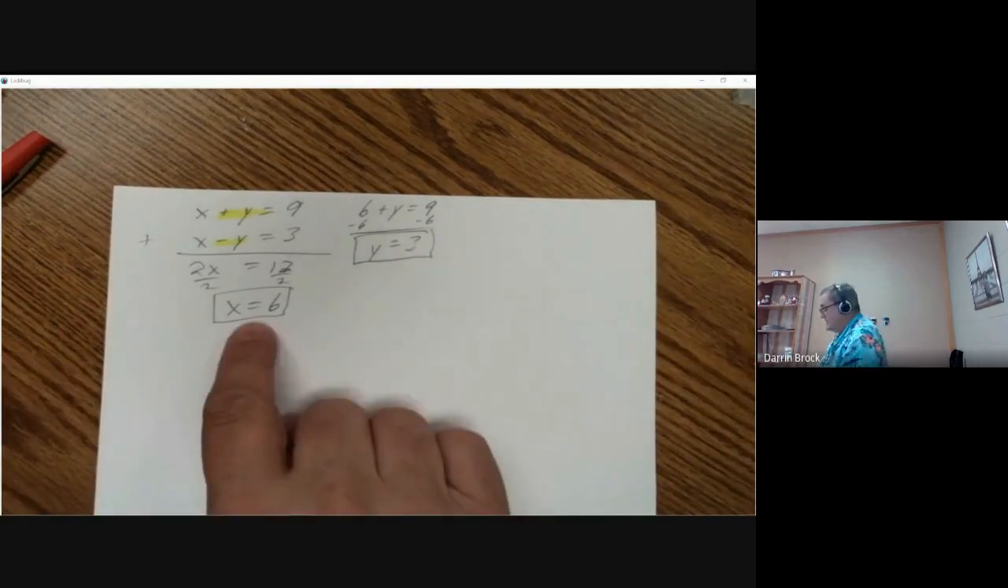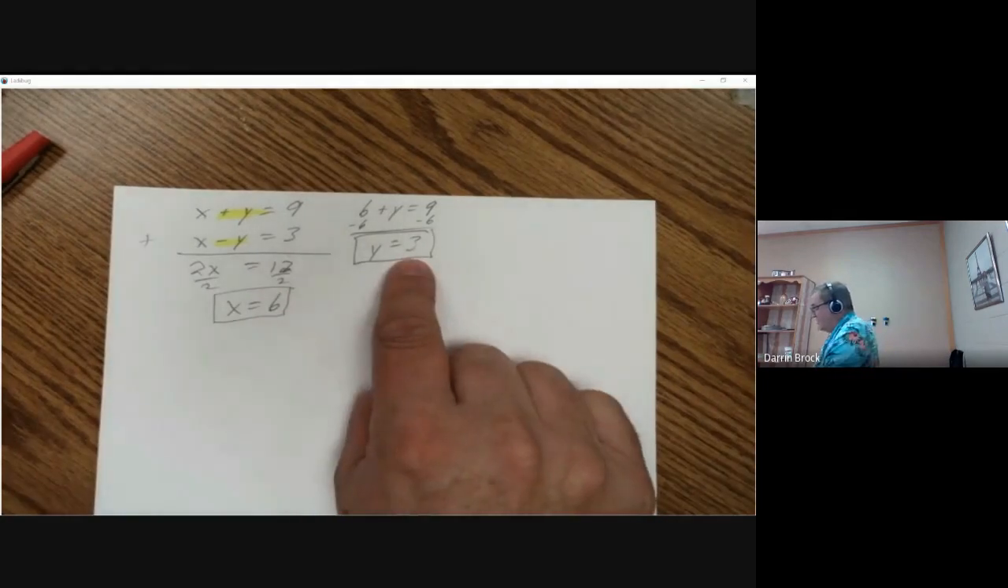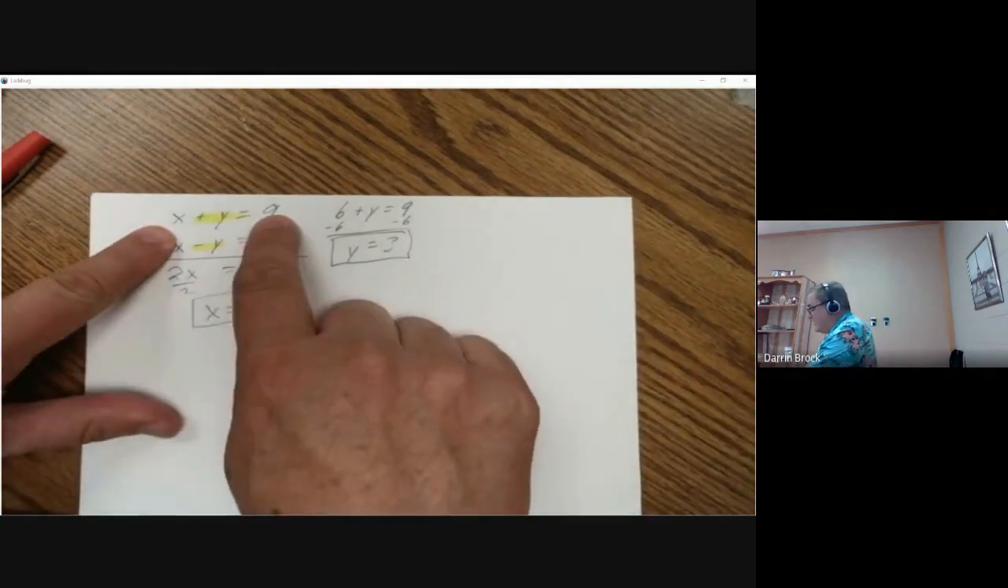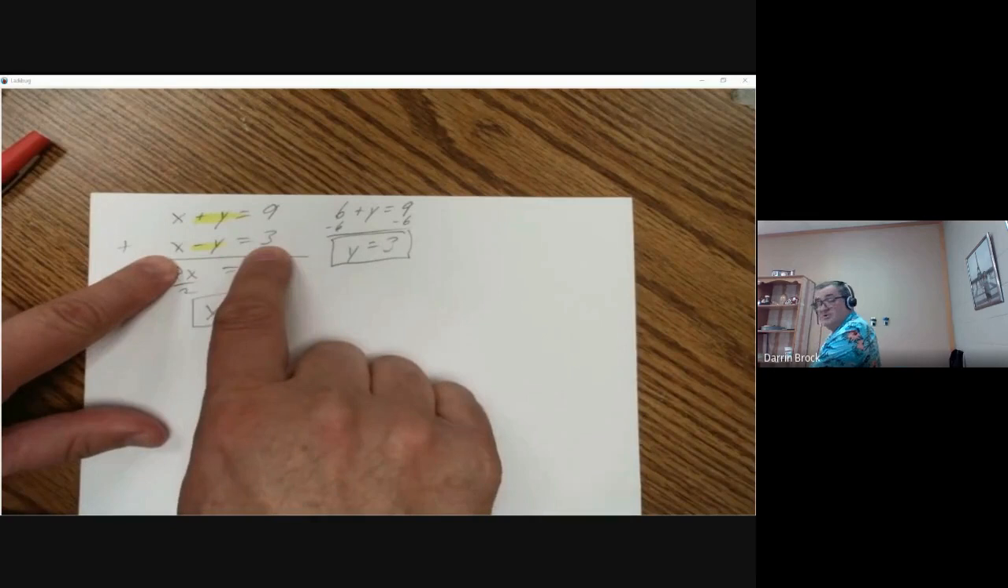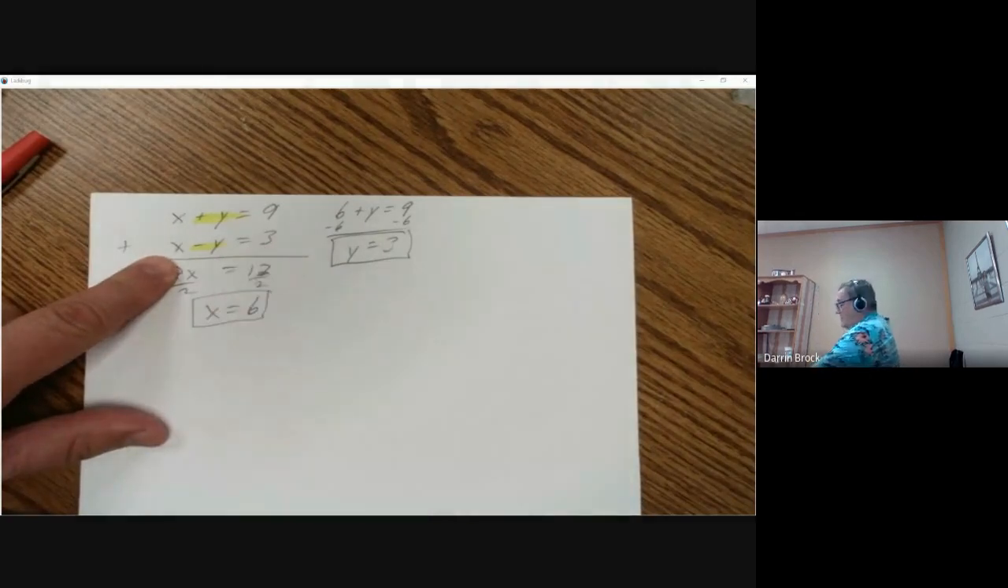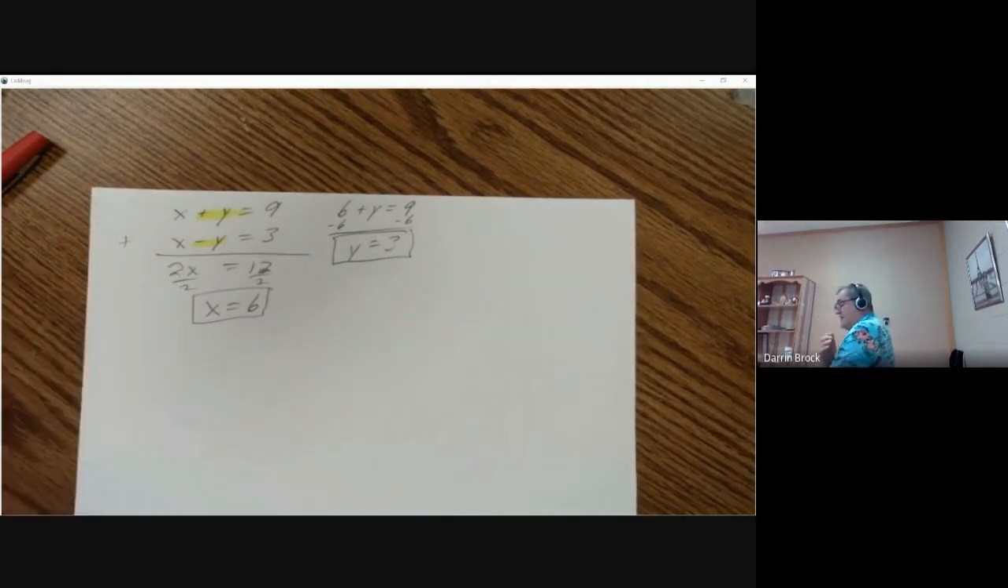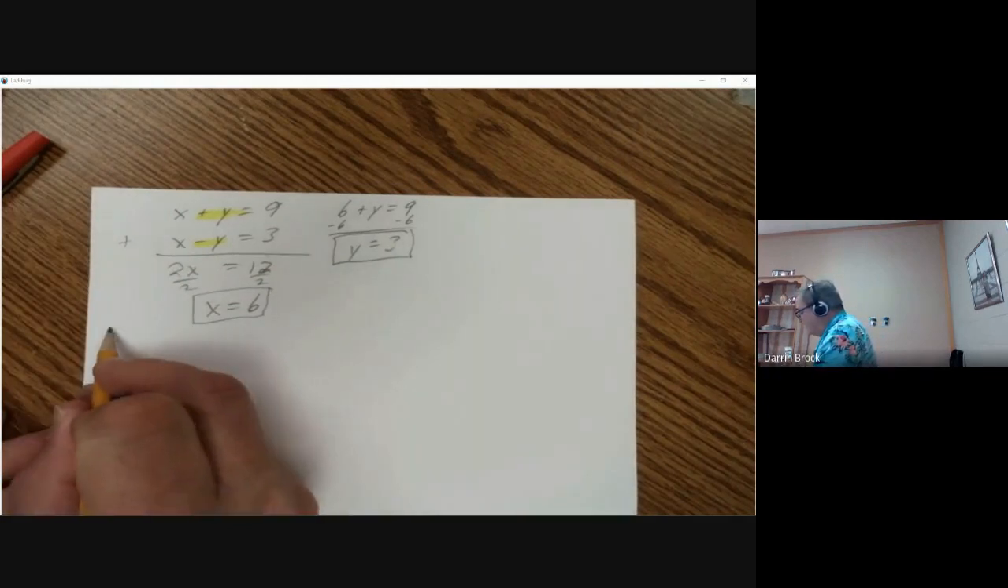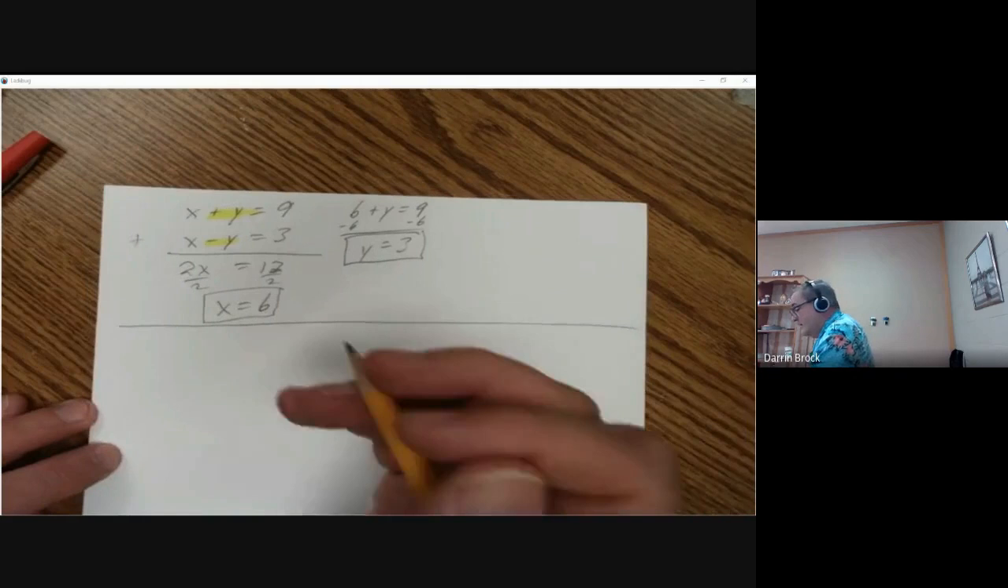If we put 6 in for x and 3 in for y, both of these would be true. 6 plus 3 equals 9, and 6 minus 3 equals 3. So that works for either one. All right, that is a very simple example of a system of equations. Now let's make it just a little trickier.